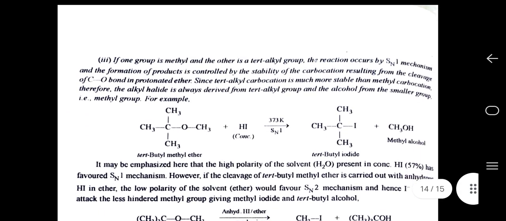Third, if one group is methyl and the other is a tertiary alkyl group, the reaction occurs by an SN1 mechanism, and the formation of product is controlled by the stability of the carbocation resulting from the cleavage of the C-O bond in a protonated ether. Since tertiary alkyl carbocation is much more stable than methyl carbocation, therefore the alkyl halide is always derived from the tertiary alkyl group and the alcohol from the smaller group, that is the methyl group.